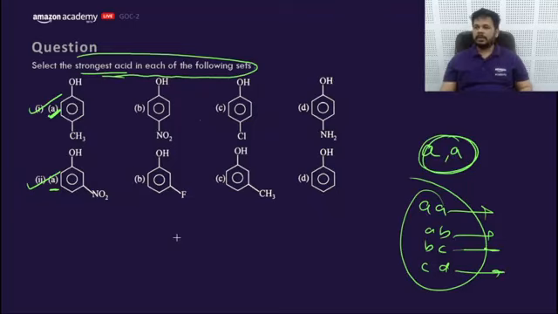Sir, but reactivity is less at meta position. Yes. So what? BA, BA, BA. JB says BA, RS says BA, KP says BA.